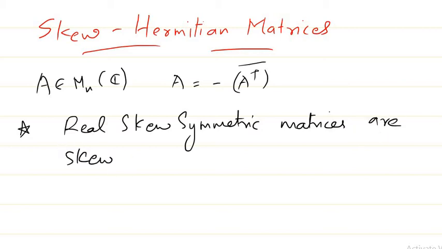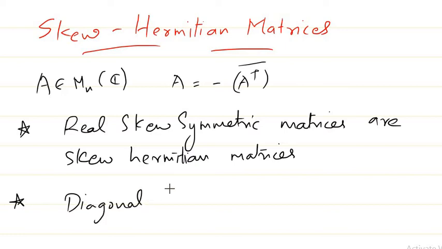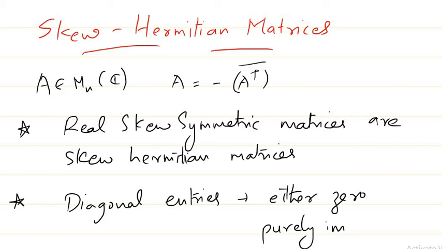The next property, similar to our skew symmetric matrix, concerns the diagonal entries. The diagonal entries will be either all 0 or purely imaginary. So these are the two cases we can have when you have a skew Hermitian matrix.